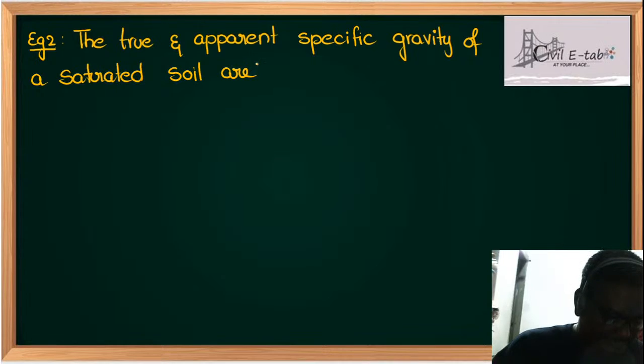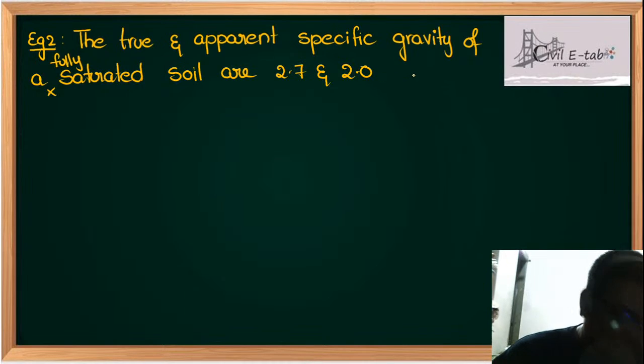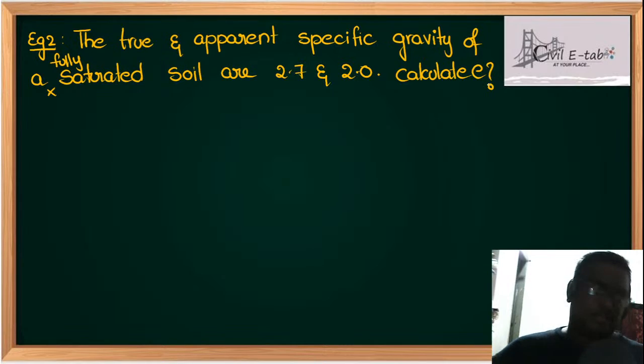are 2.7 and 2 respectively. And one more thing, here you write it as fully saturated, otherwise you will ask that doubt. The true and apparent specific gravity of a fully saturated soil are 2.7 and 2 respectively. Calculate the void ratio E.